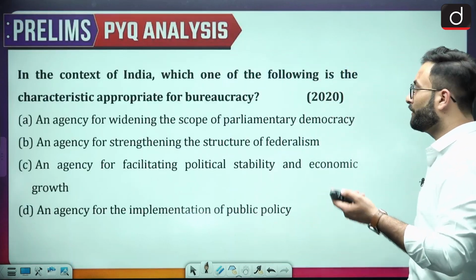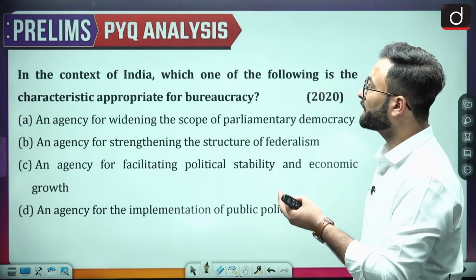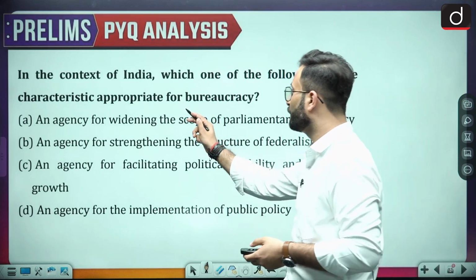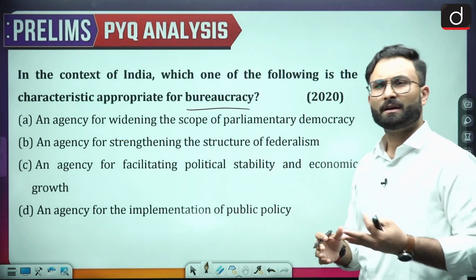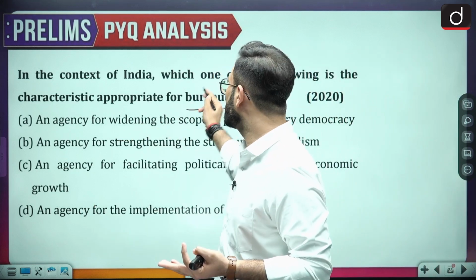Okay. Now moving further to the next one, in the context of India, which one of the following is the characteristic appropriate for the bureaucracy? Okay, so they are talking about what is bureaucracy over here. An agency for widening the scope of the parliamentary democracy. Parliamentary democracy, when we talk about, that is the function of the legislature. When we talk about the bureaucracy, that is part of the executive.